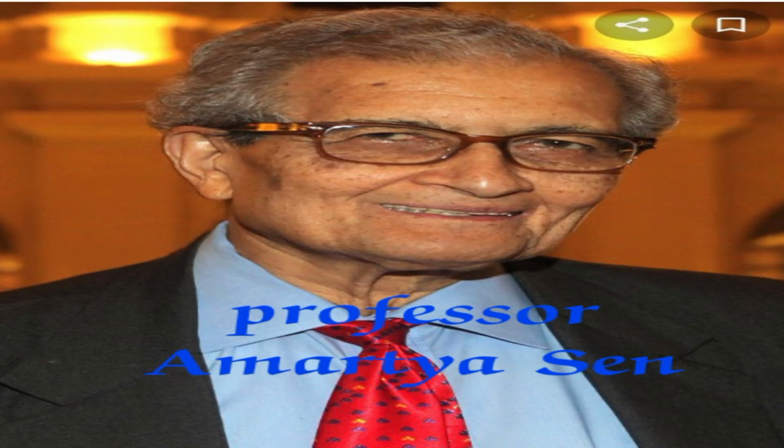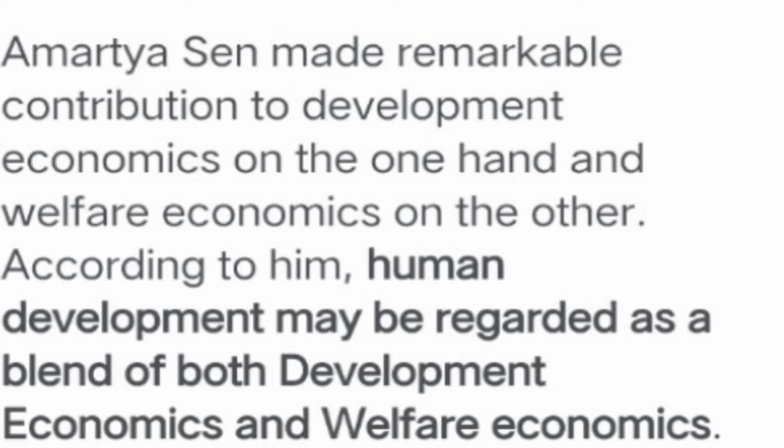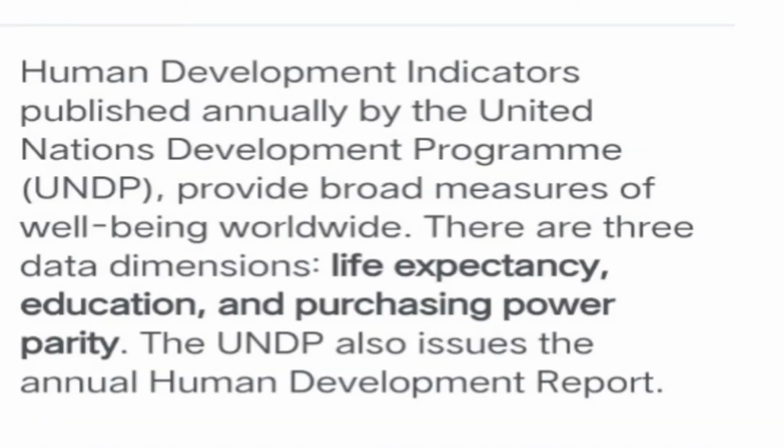This is Professor Amartya Sen, the Nobel laureate of India, who expressed welfare economics and the Human Development Index. He said that not only per capita income, but a human being has to be regarded as developed only when his basic amenities are fulfilled, when he has enough food, education, water, sanitation, protection, security, banking, insurance, commerce, infrastructure, everything of a nation has to be considered.